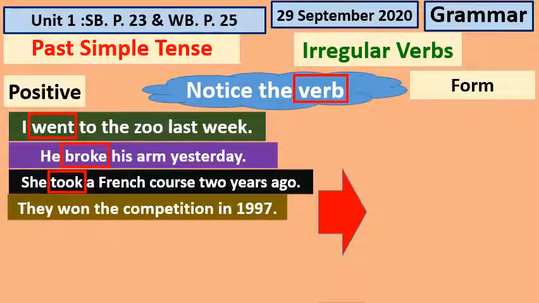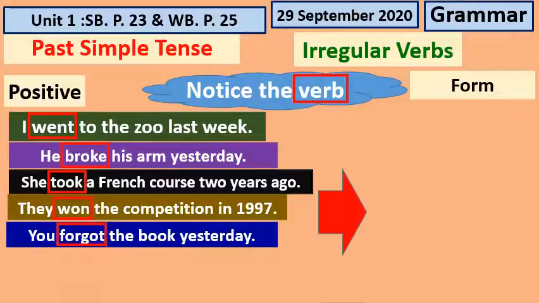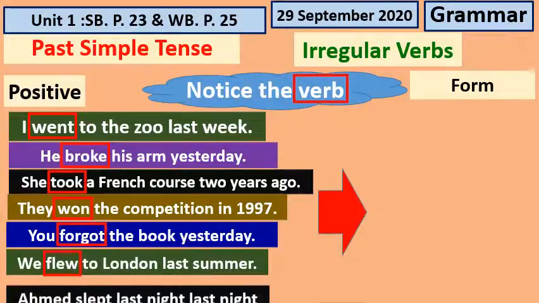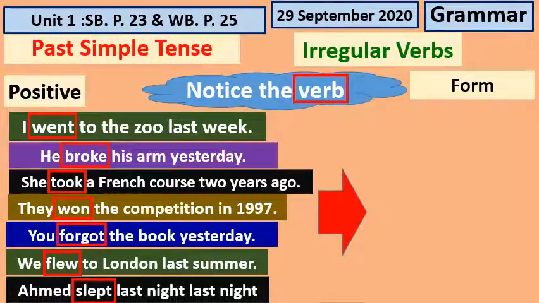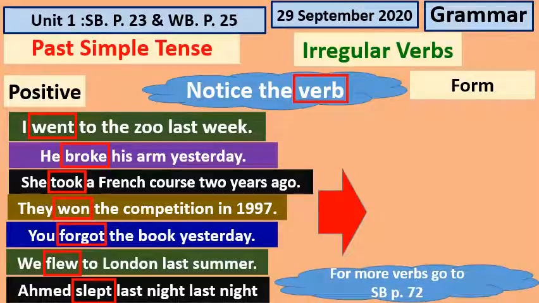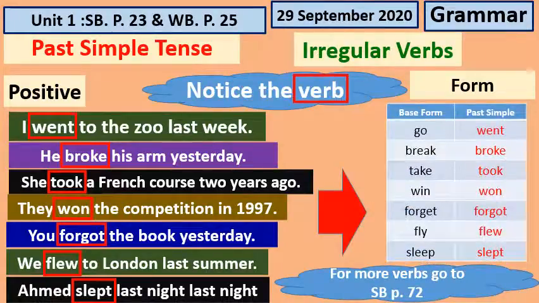Have you noticed wanted, broke, took, won, forgot, and flew, yeah, and slept? Is there anything different? Yeah. Now I will give you more examples. You can go to student book page 72 to have more verbs. Okay? Now let's see this one.